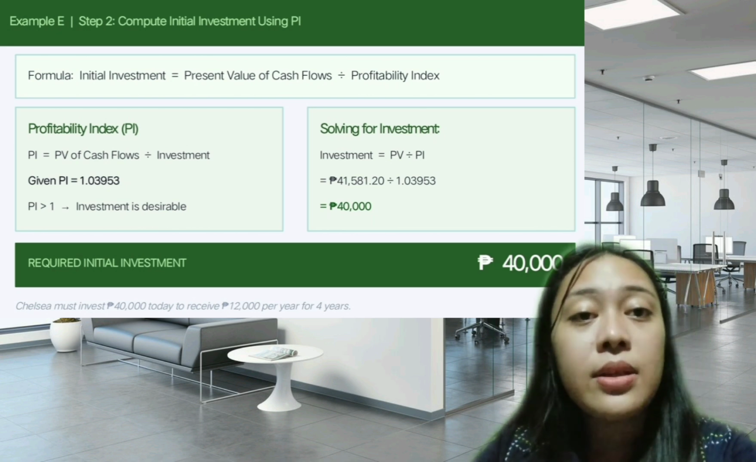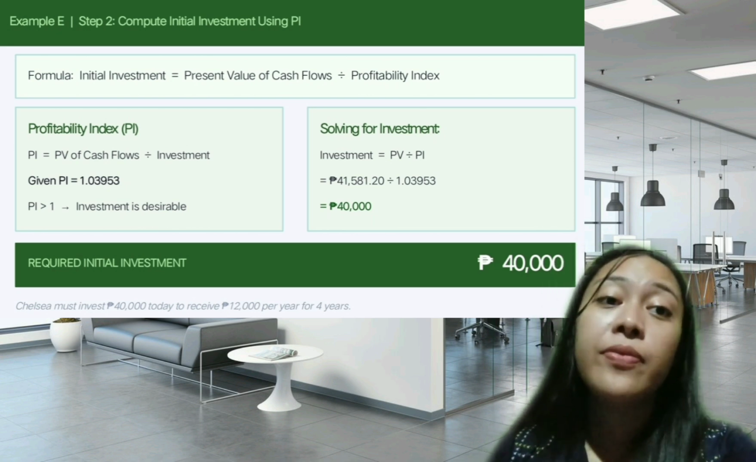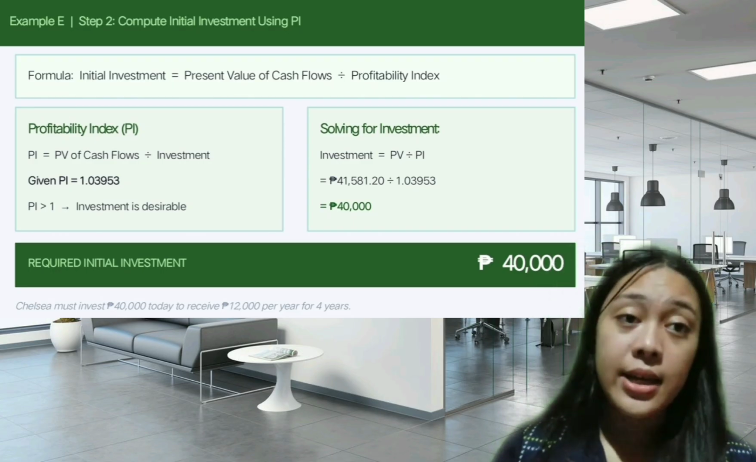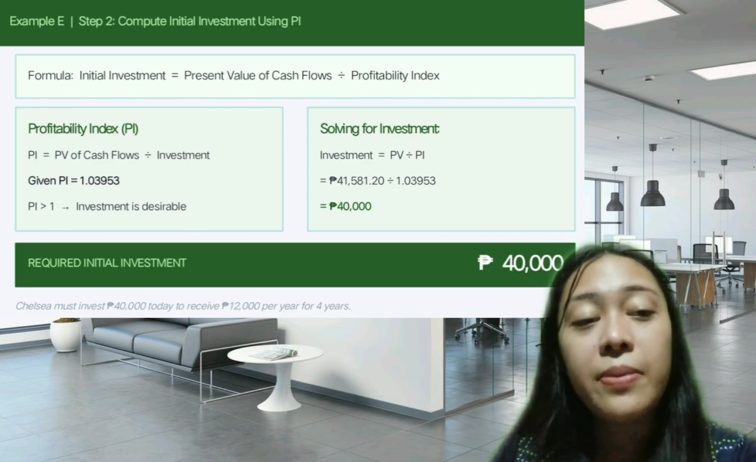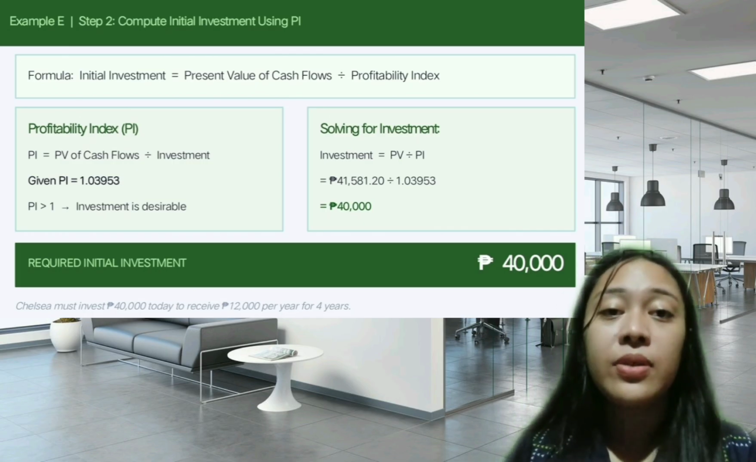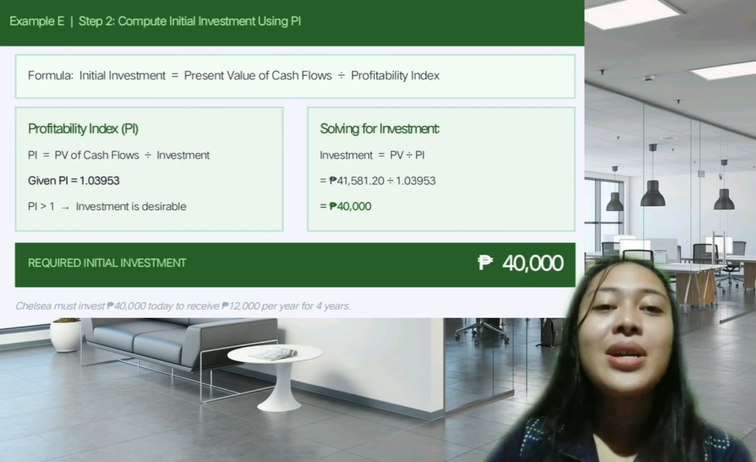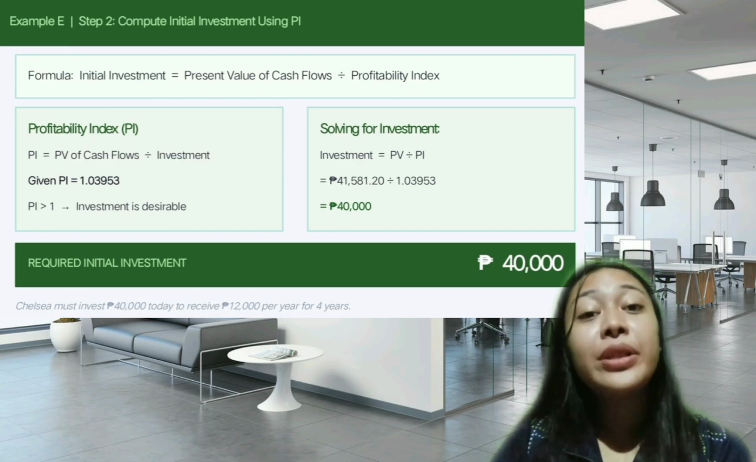And initial investment is equal to PV divided by PI. So, i-divide nato itong mga numbers kaganina, which is the 41,581.20 divided by 1.03953 is equal to 40,000. And the final answer, required investment is equal to 40,000.